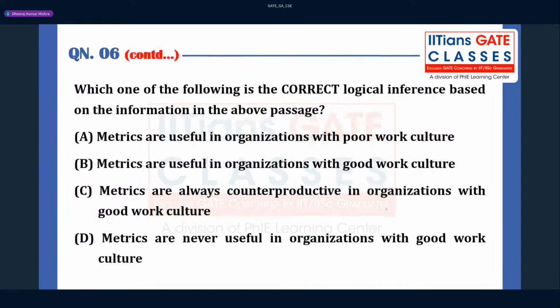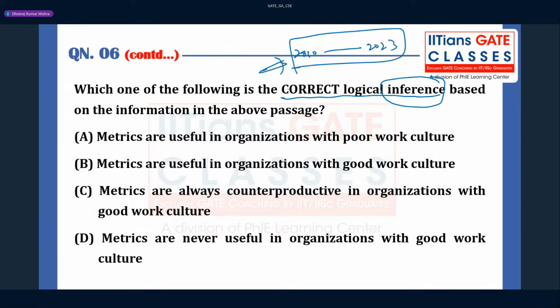So can we move ahead and see which option can be correct. Which one of the following is a correct logical inference? From 2010, if you look at the previous question papers till 2023, one inference-based question is certain in each branch of engineering, right? So see, the first option is: metrics are useful in organizations with poor work culture.